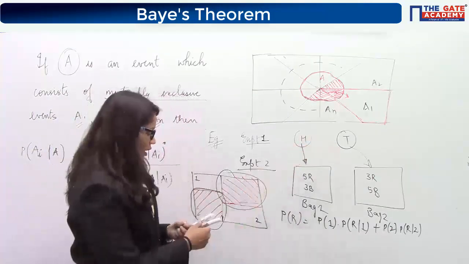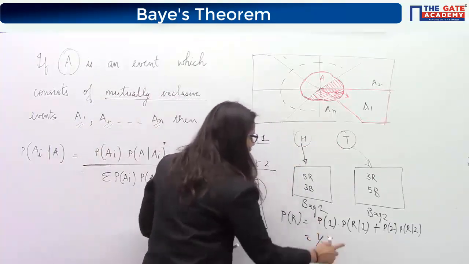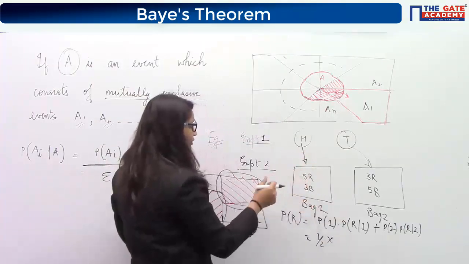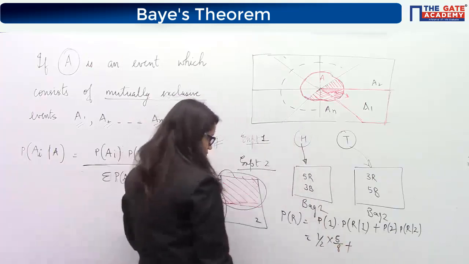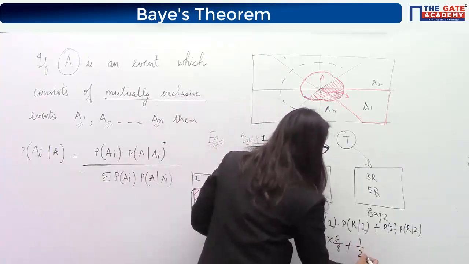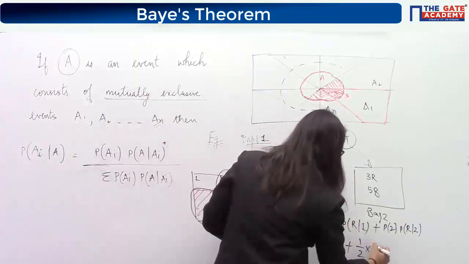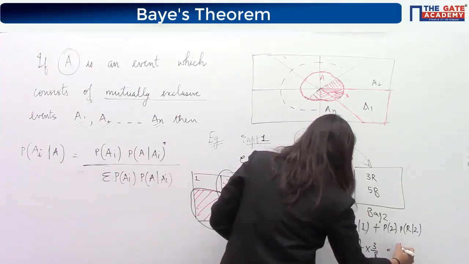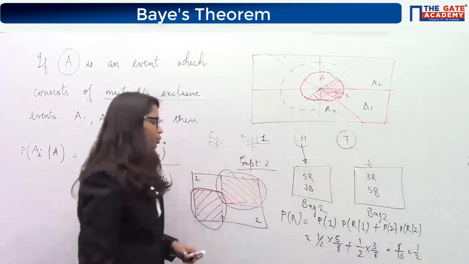So probability of bag 1 is half. And this value we have already seen: if you are going into bag 1, then the probability of getting a red ball will be 5 by 8. Similarly, the probability of bag 2 means probability of getting a tail, and this will be 3 by 8. So the answer is 8 by 16, that is 1 by 2.